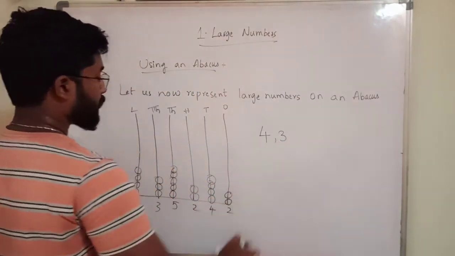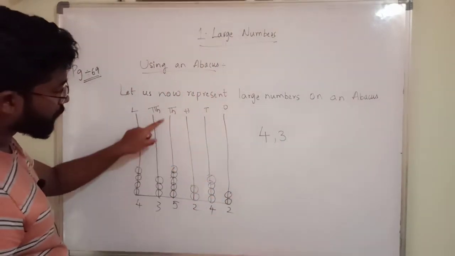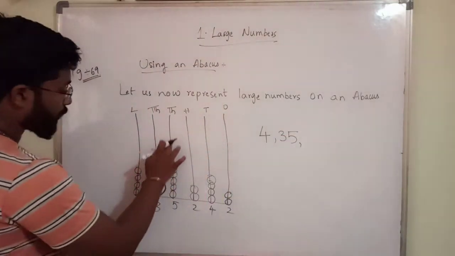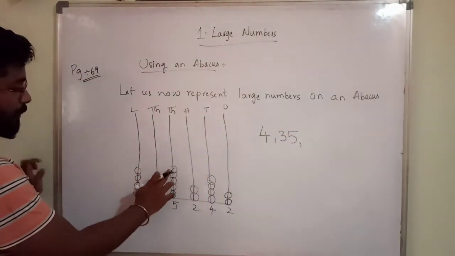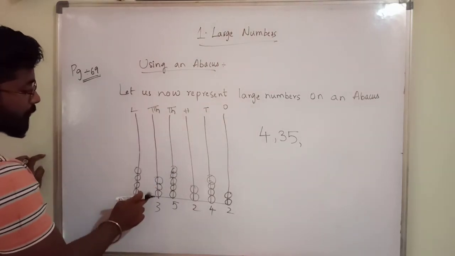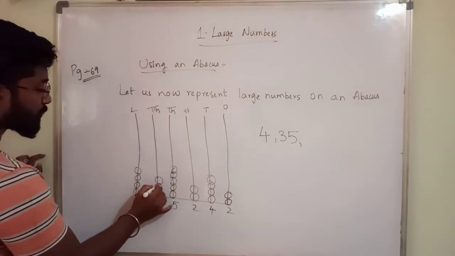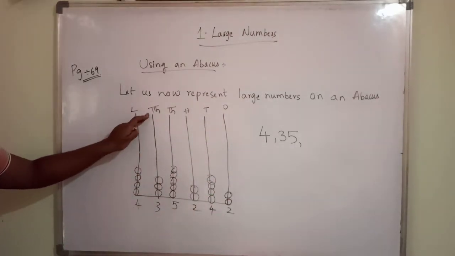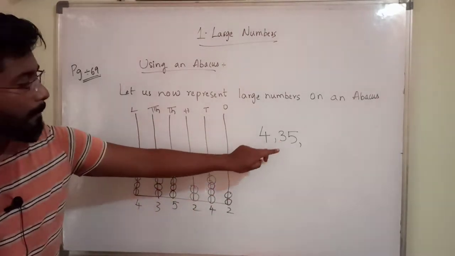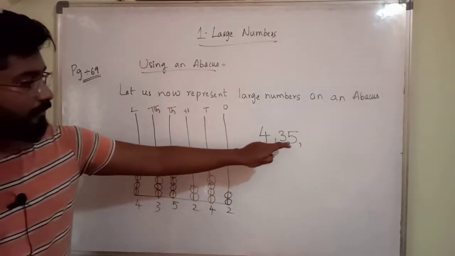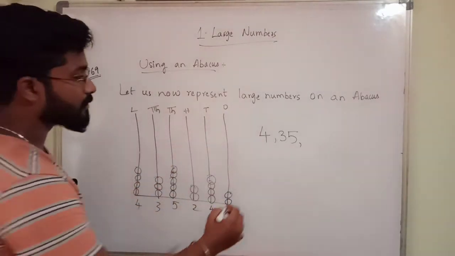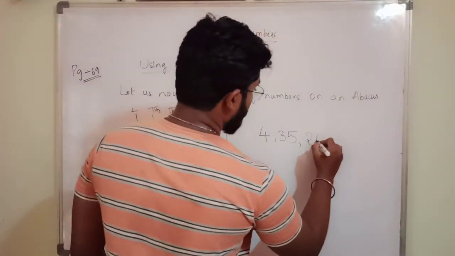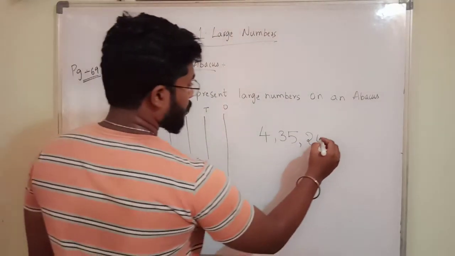In the thousands rod, 5 beads. In the 10,000s rod, 3 beads. In the lakhs rod, 4 beads, meaning 4 lakhs. Here in the 10,000s place, 3. In the thousands place, 5. In the hundreds place, 2. In the tens place, 4. In the ones place, 2.